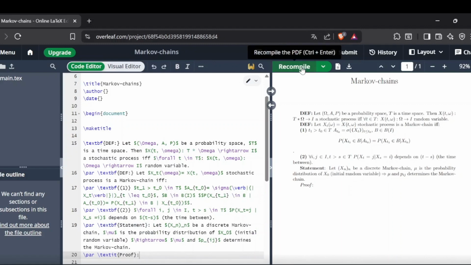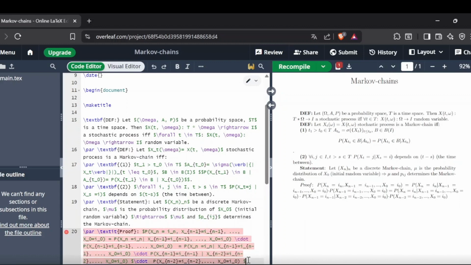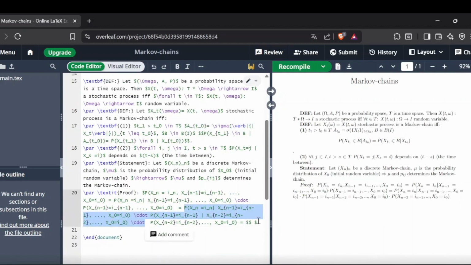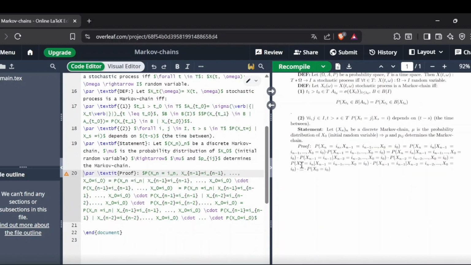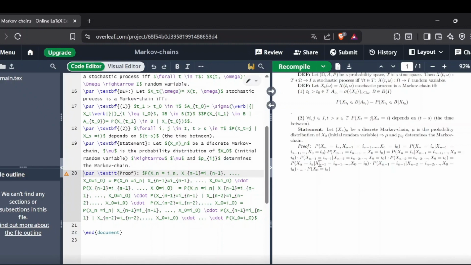We'll just use the Markov property and the definition of conditional probability. I'm going to iterate this process. What we have here is the generated sigma algebra of those random variables in the Markov chain whose index is less than this index. What we have is exactly what we wanted.